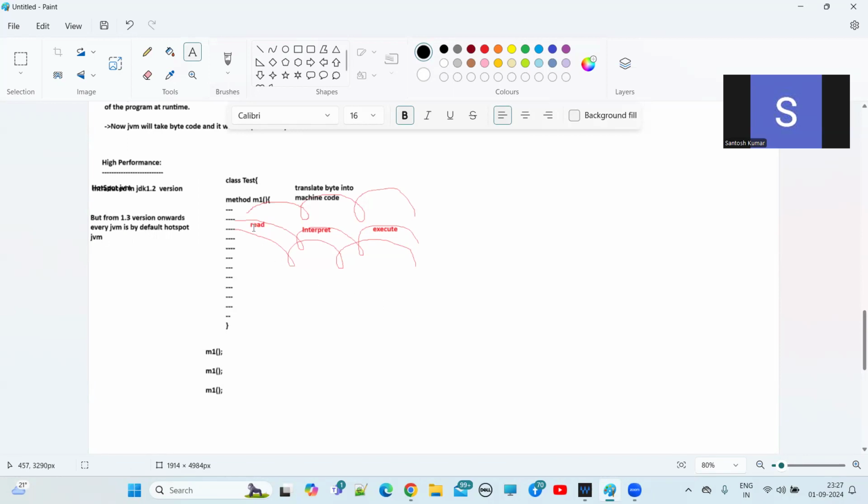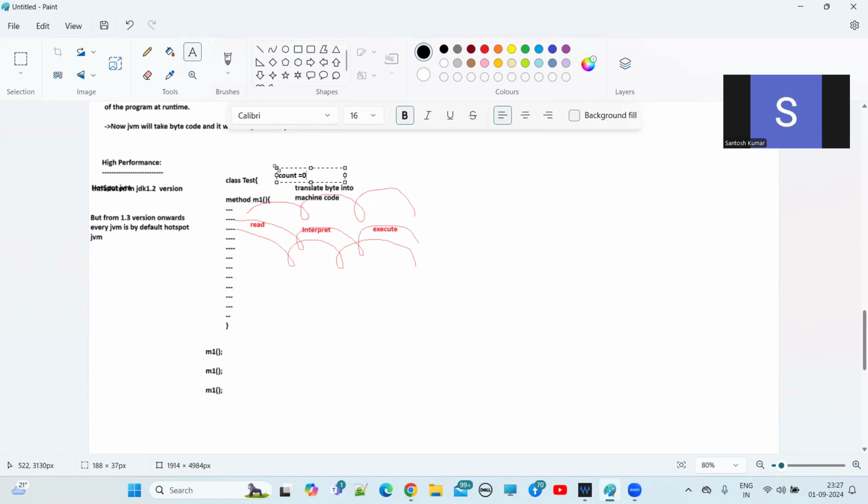So here, this method is executing every time. This is not a one-time executable method. This is a repeatedly executable method. Now, every JVM will maintain one count, guys. So let's suppose we are calling the M1 method for the first time. Every JVM will maintain one count per method call.